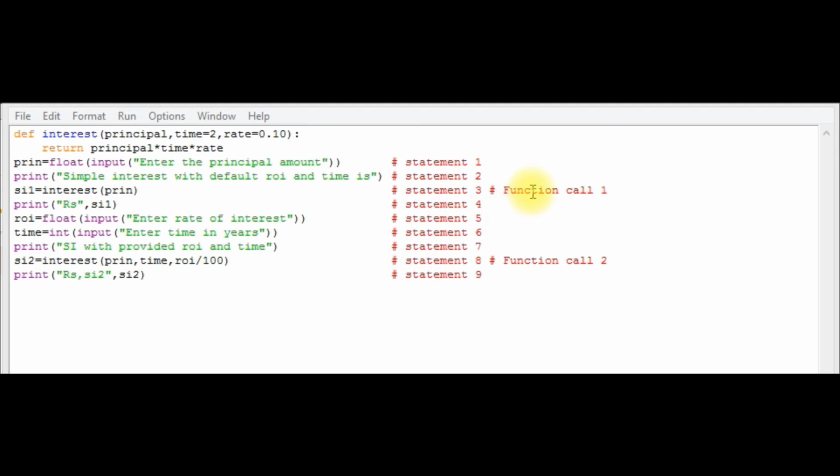Coming to the first function call, here we have passed only one argument and the remaining two arguments are optional as we have given default values to those parameters. So here time and rate are the default parameters. Coming to the second function call, here we have supplied all three arguments. So these data will be stored in the respective parameters.